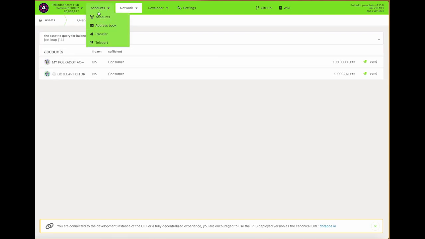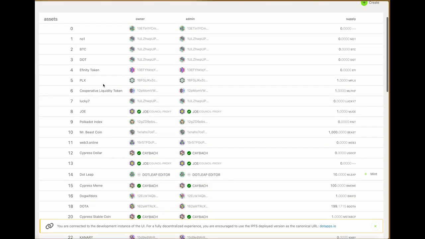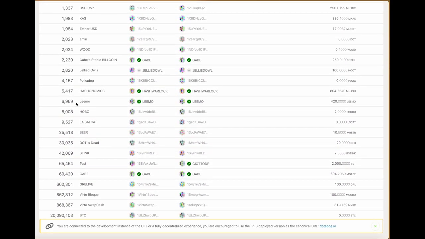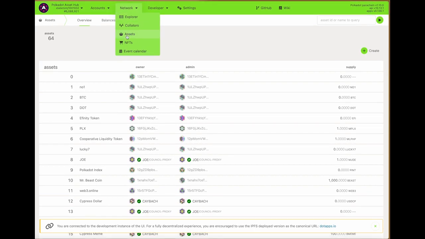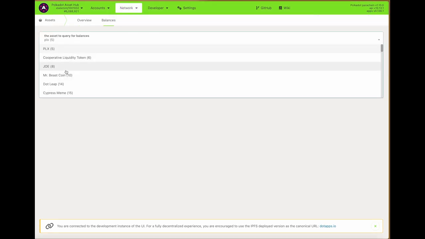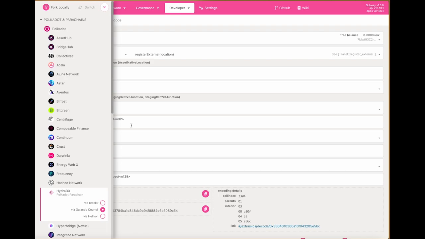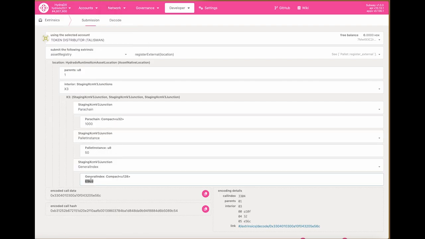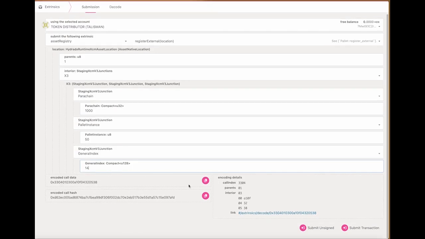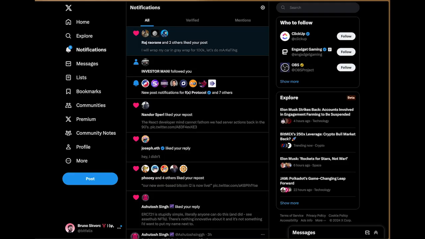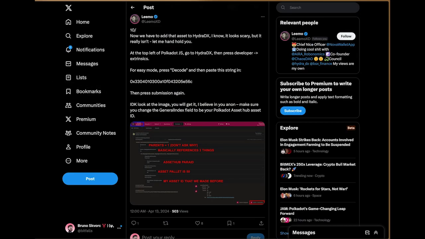Let's just double check that asset 6969 is Limo. Yes, it is. Okay, so that's what matches there. So we have number 14 here. That's going to be 14 on the general index. And then do we submit unsigned or signed? Let's see.